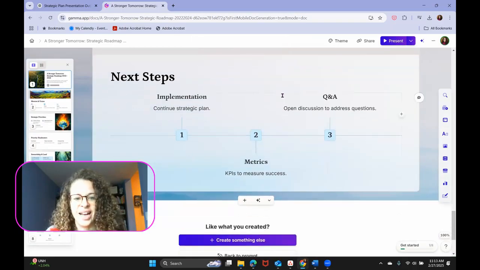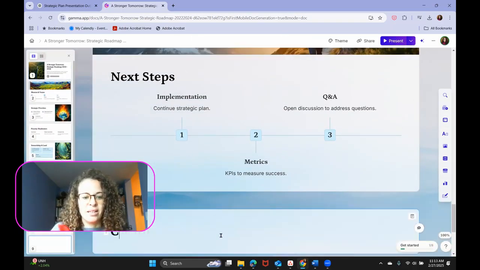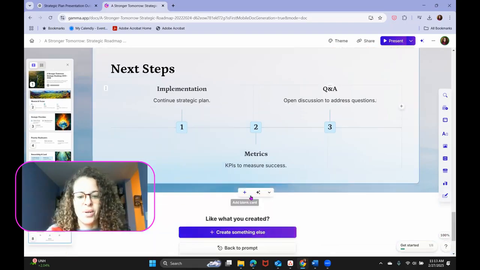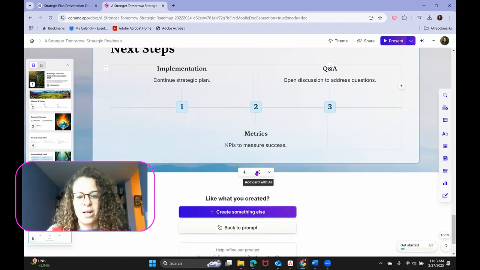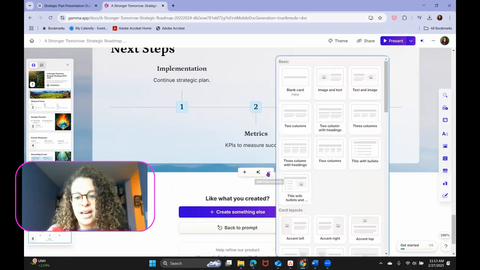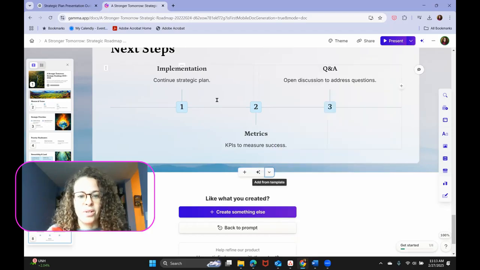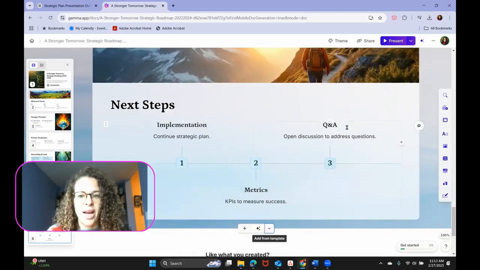And so it ends on next steps. I might want to add a slide, closing, questions, any number of items could be added. And so you have the option to do that, add a blank card, add a card with AI, add from a template. And so you have lots of templates to select. We could change this one and say we want 2 columns here, and it's really drag and drop.